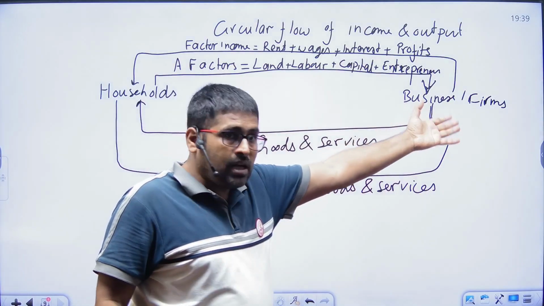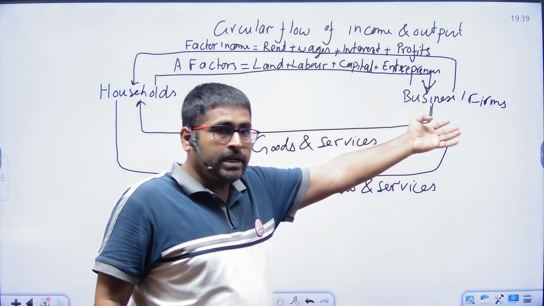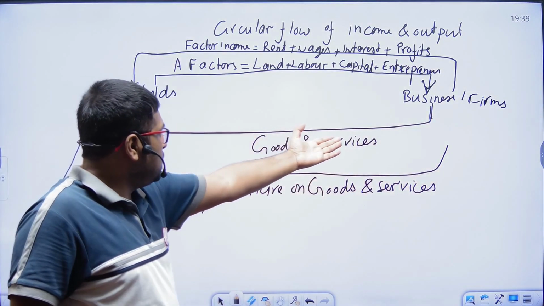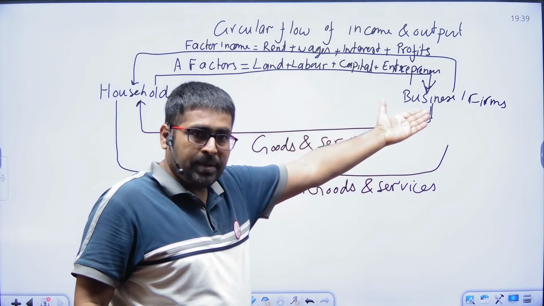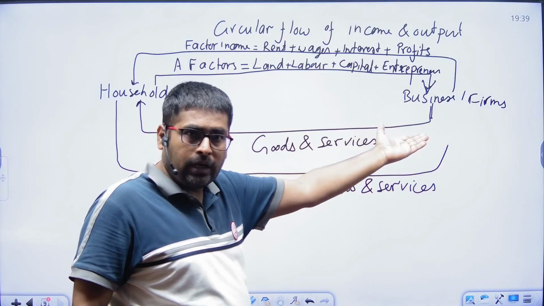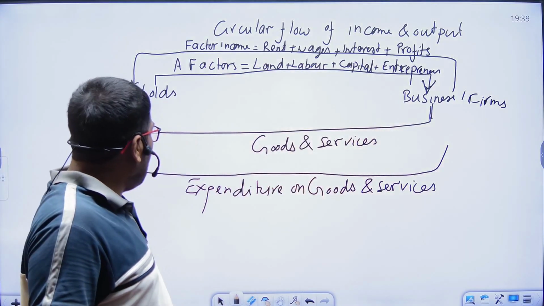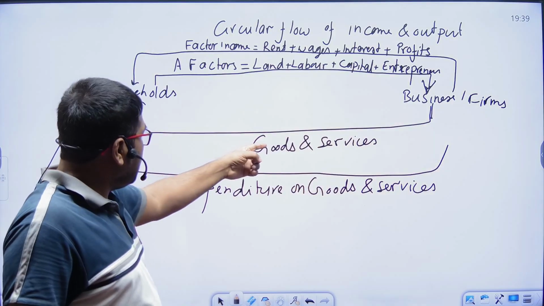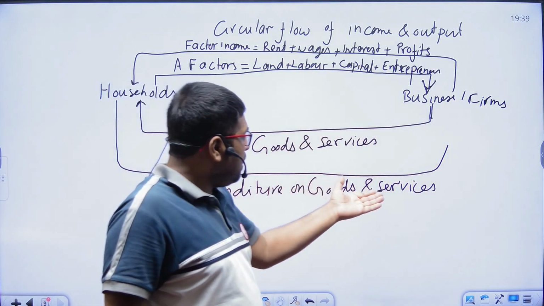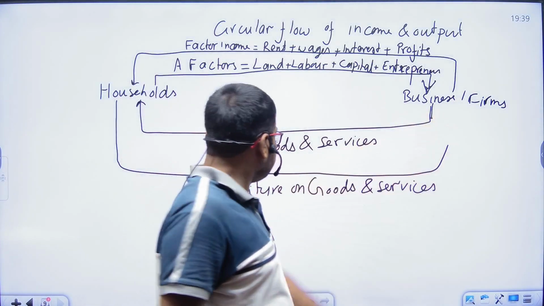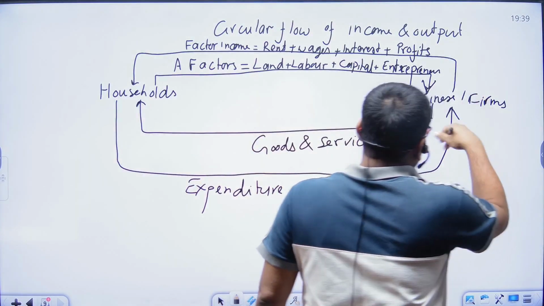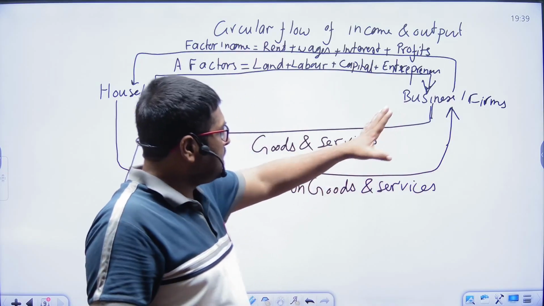These goods and services are transferred or sold to the household. In return, household are paying for these goods and services to the businesses and firms.